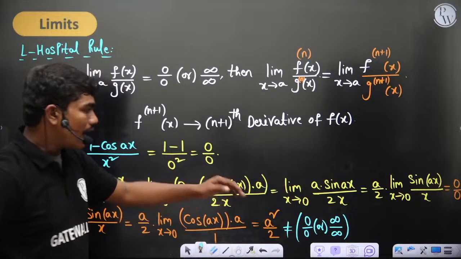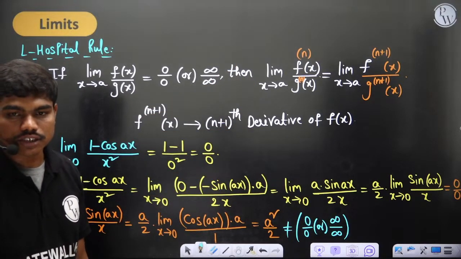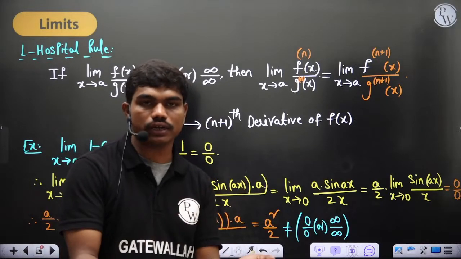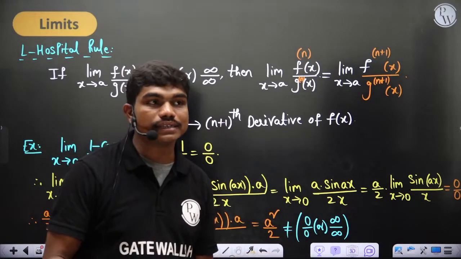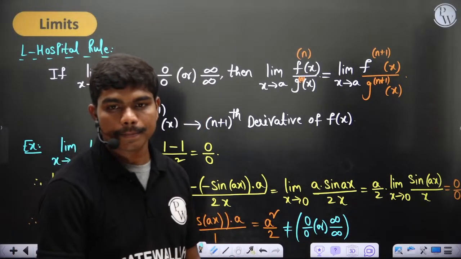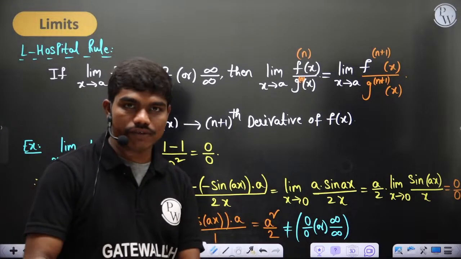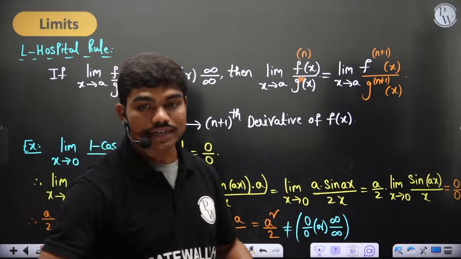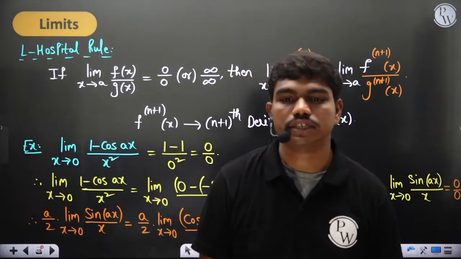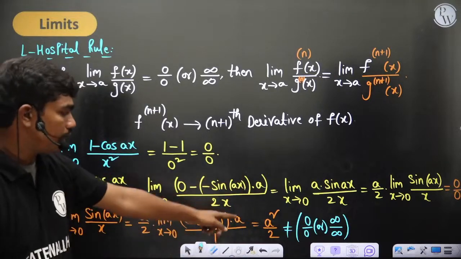So ultimately, after running this loop twice, is indeterminate the same as saying it does not exist? No. Does not exist means you're 100% sure the value is not there. But indeterminate means you cannot say whether it exists or it does not exist. Clear? Clear to all of you? Does not exist is something different from undefined. Undefined means you cannot tell anything. Does not exist means you can tell there is no finite value that exists. You're 100% sure that it does not exist. Clear? So anyway, this value has ended up at a square by 2 here.